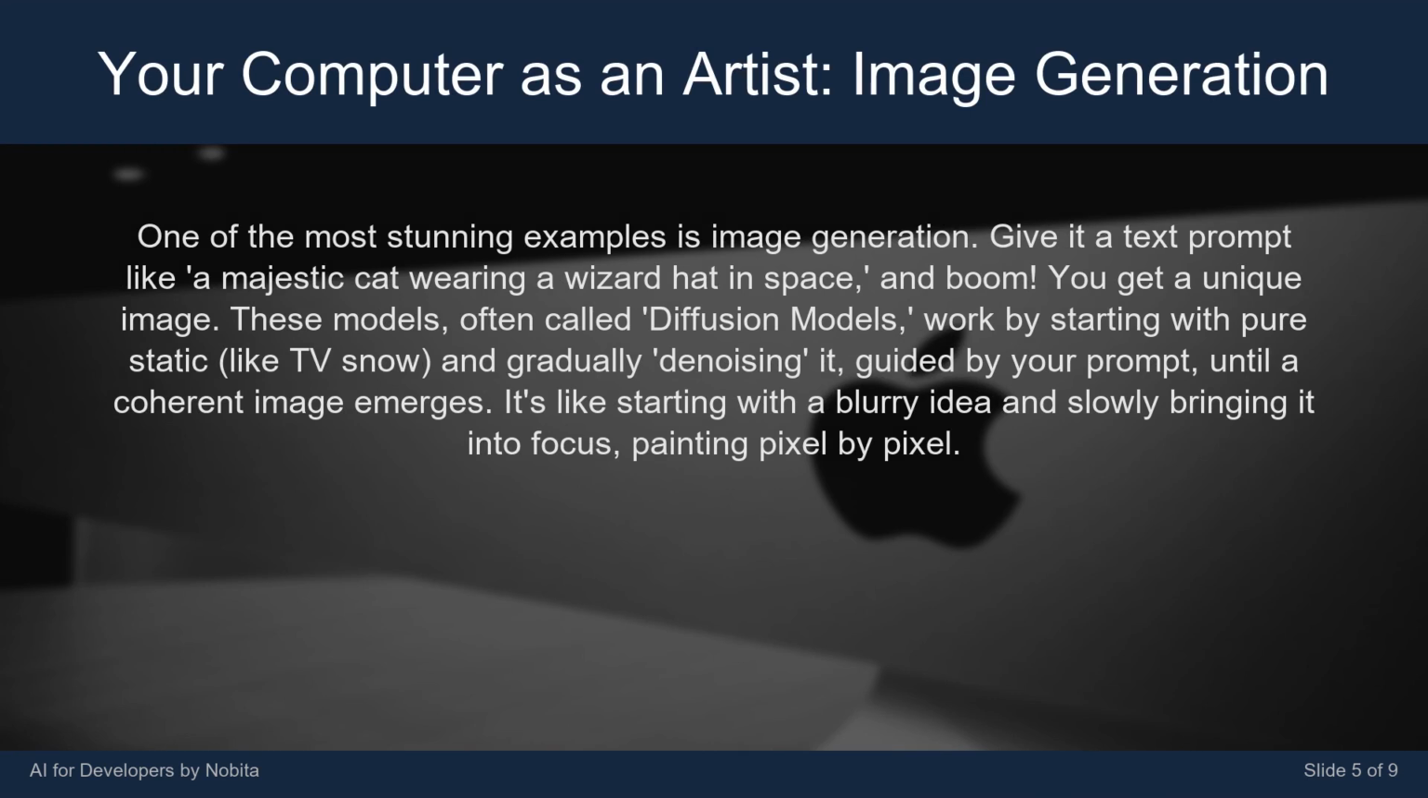One of the most stunning examples is image generation. Give it a text prompt like, "a majestic cat wearing a wizard hat in space," and boom, you get a unique image. These models, often called diffusion models, work by starting with pure static, like TV snow, and gradually denoising it, guided by your prompt, until a coherent image emerges. It's like starting with a blurry idea and slowly bringing it into focus, painting pixel by pixel.